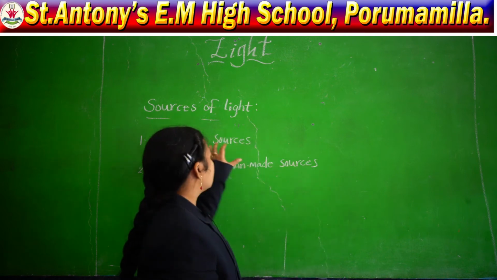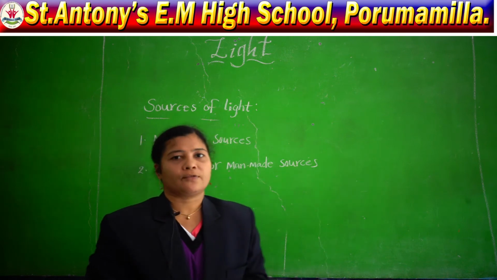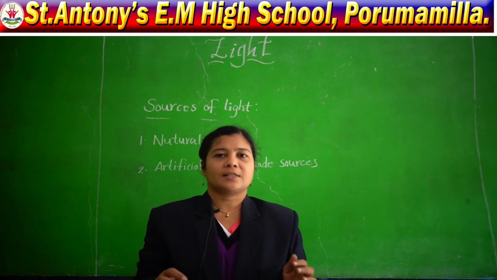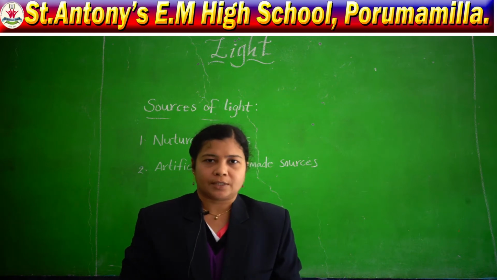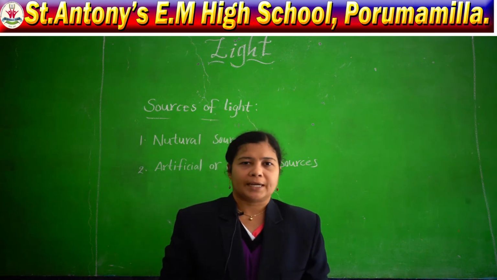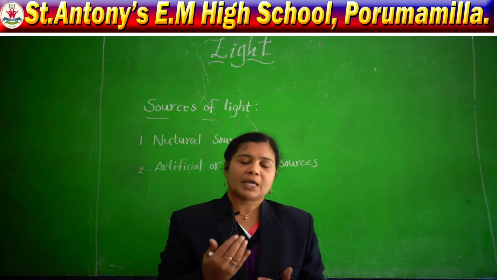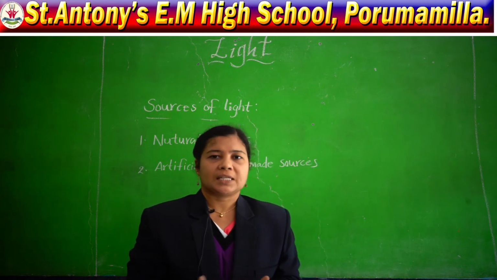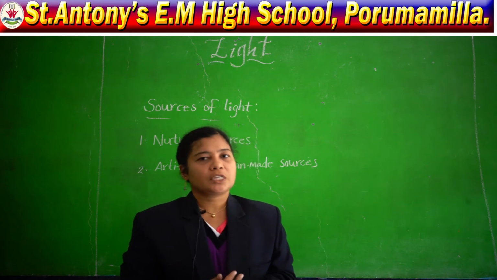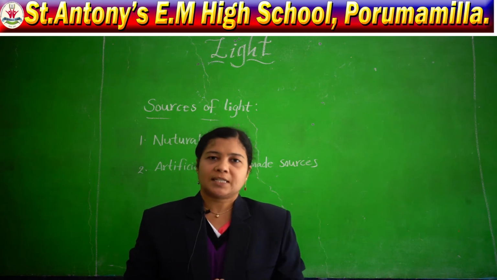So what are the natural sources of light? The Sun has an abundant amount of light. The Sun produces its own light, and with the help of that we can see all objects. And also stars. Have you seen stars in the sky at night?